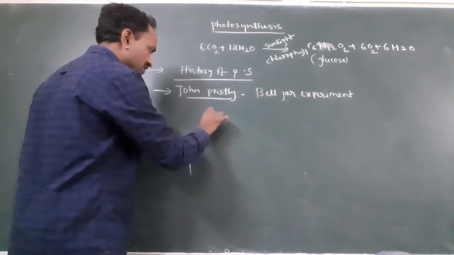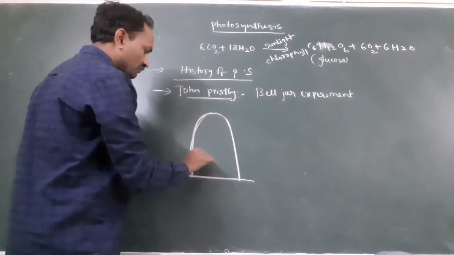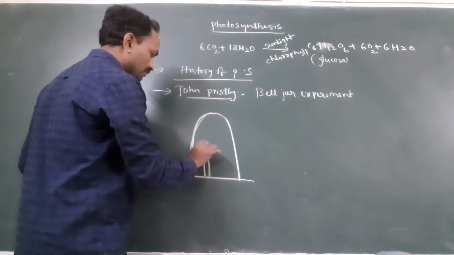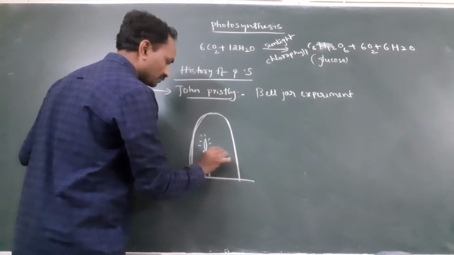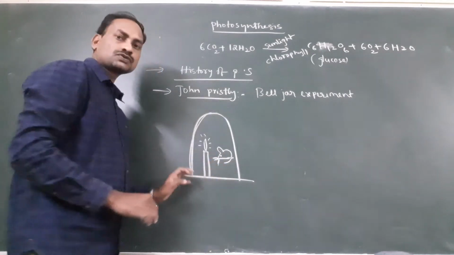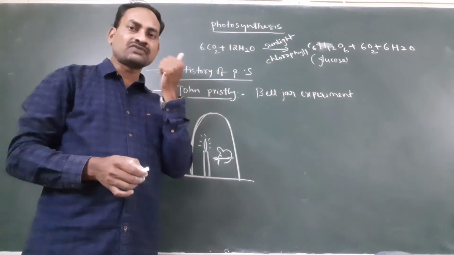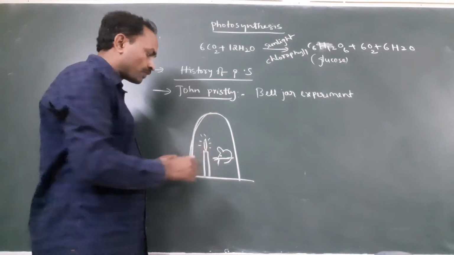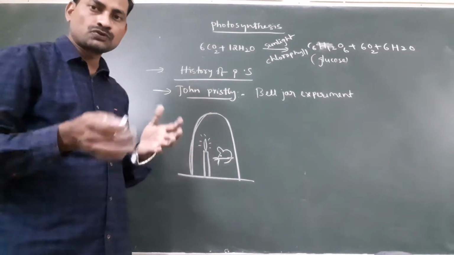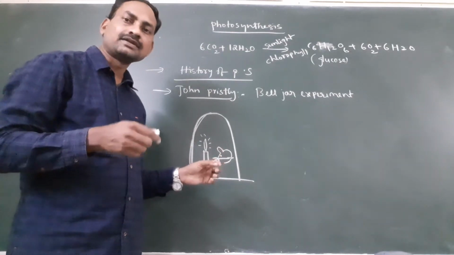He took a glass bell jar. Inside the bell jar, he kept a burning candle and a small mouse. He kept this setup for 1 to 2 hours. After 1 to 2 hours, what happens? The burning candle was put off and the mouse got suffocated and died.